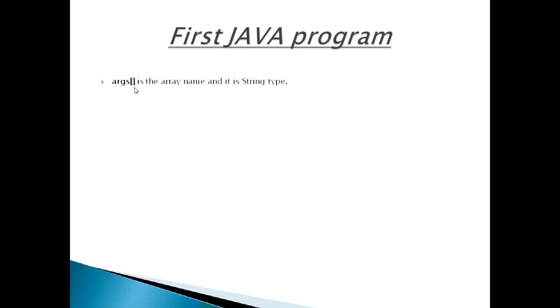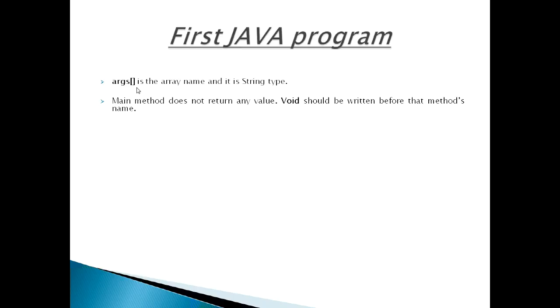Then a method can return some result also. So if we want to return the result in the form of an integer, then we should write int before the method name. If a method is not meant to return any value, then we should write void before that method name. Main method does not return any value, so void should be written before that method name. A method is executed only when it is called.